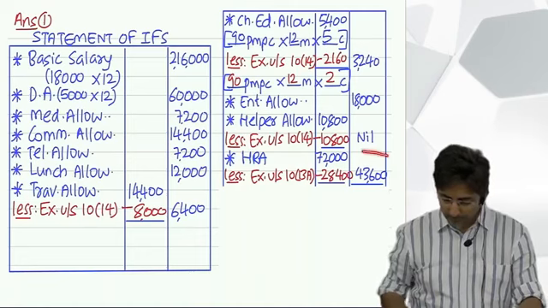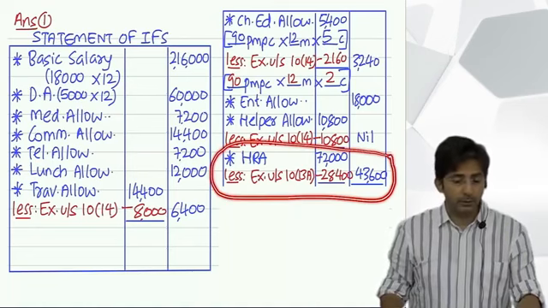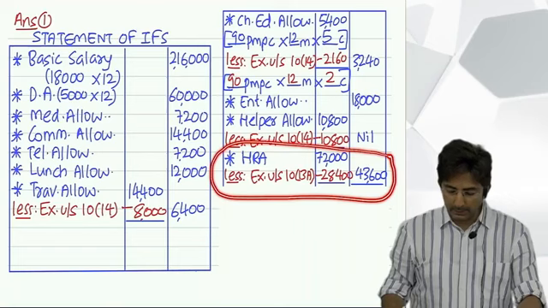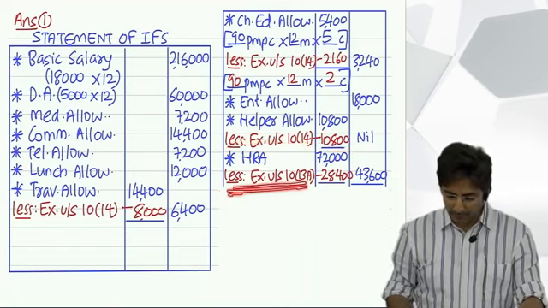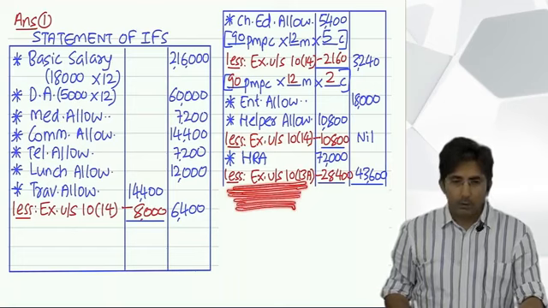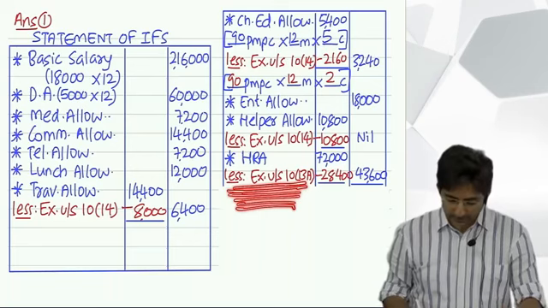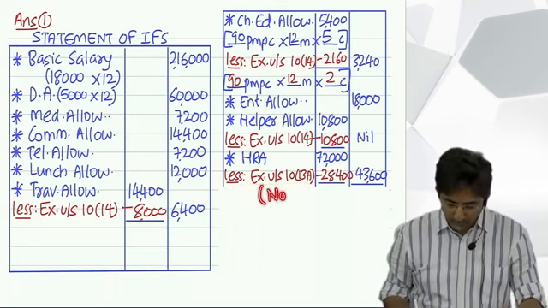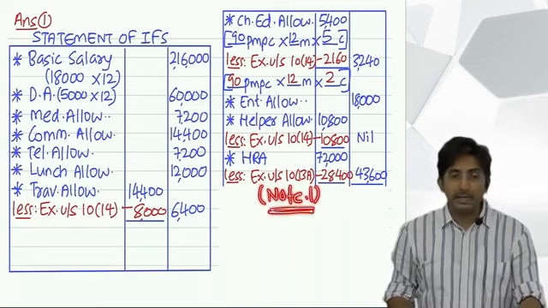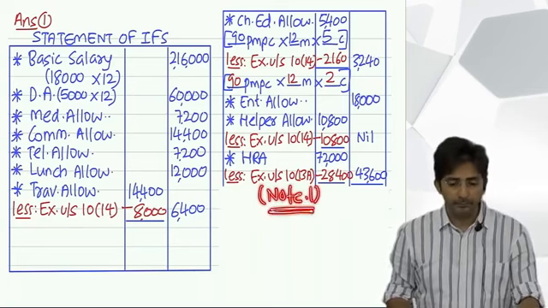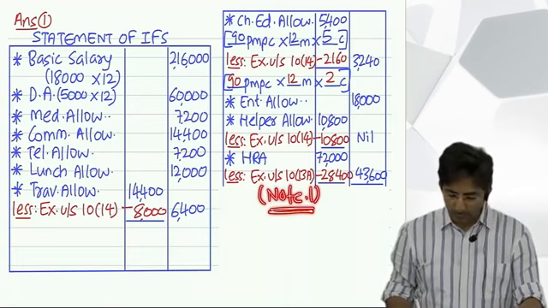See how I have done this. 72,000 is house rent allowance. Less: exempt under section 10(13A). All are exempt under 10(14), but this is 10(13A). Yes, here you should also mention note 1. You have to show the connection, that for this I have prepared note 1. You write that here, note 1.